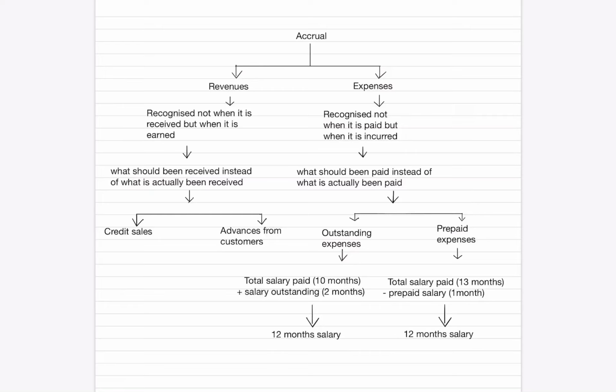Next one is advance from customers. Advance is the amount received from the customers even before the sales have happened. In this case, though the amount has been received, it should not be recognized as revenue unless the sales are made to the customer. In this case, the amount should be received only after the sales, but it is received before the sales. So, it should not be recognized as revenue even though the amount has been received before the occurrence of sales.